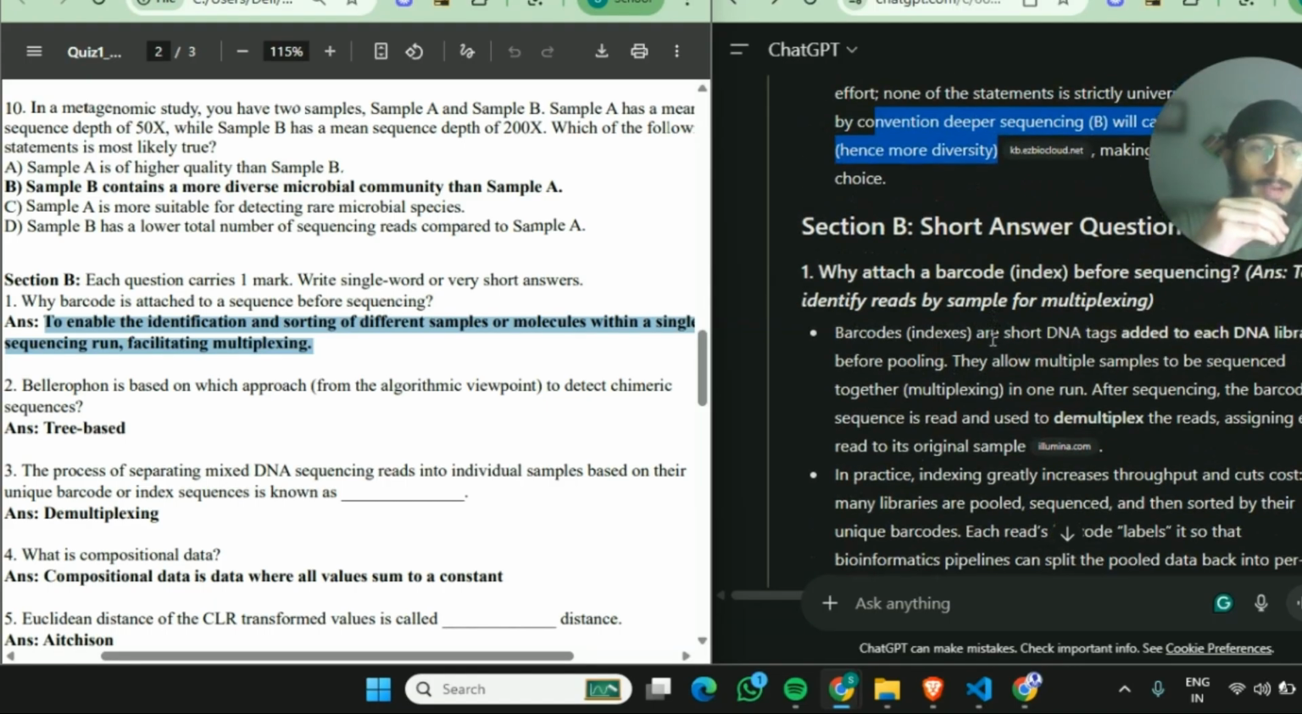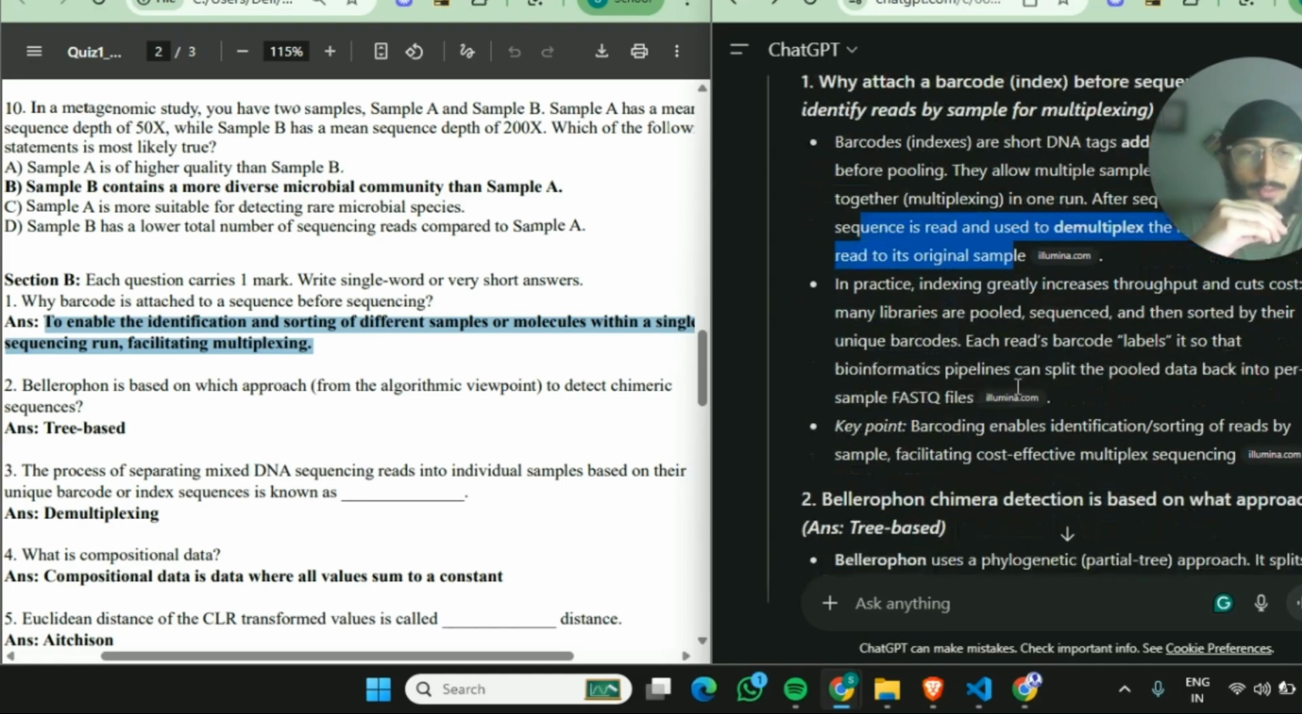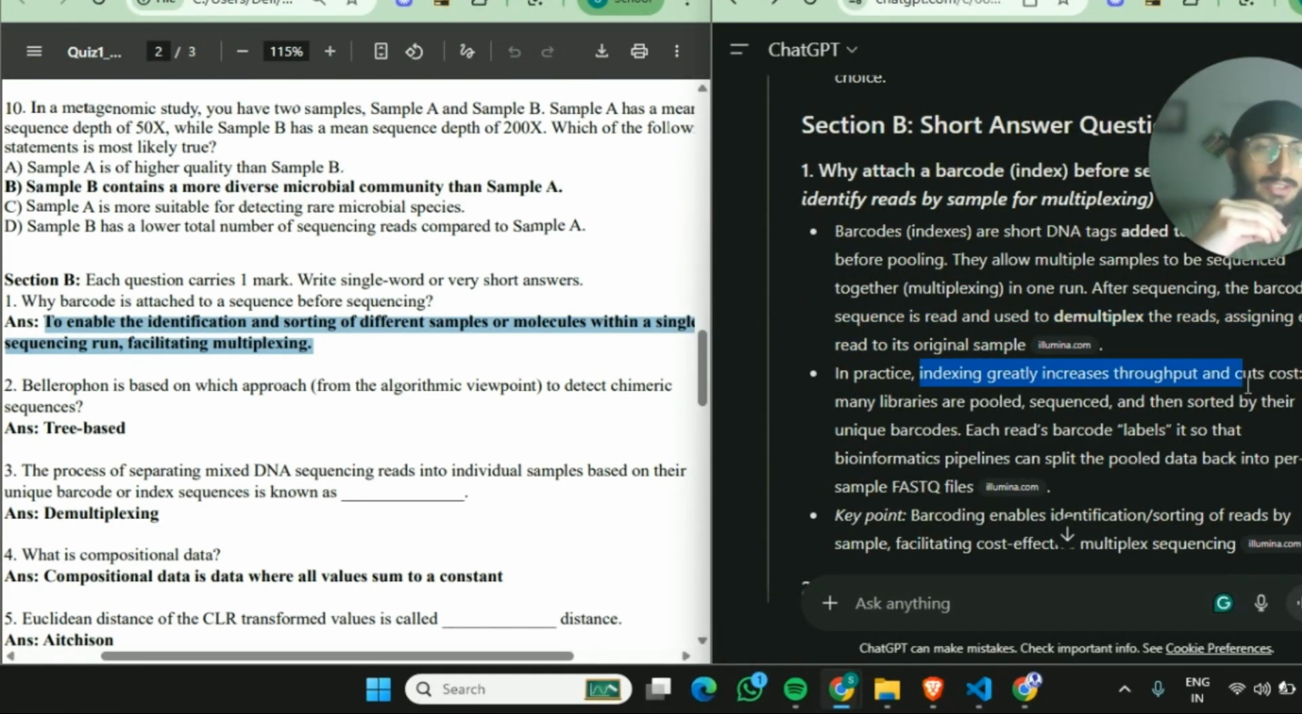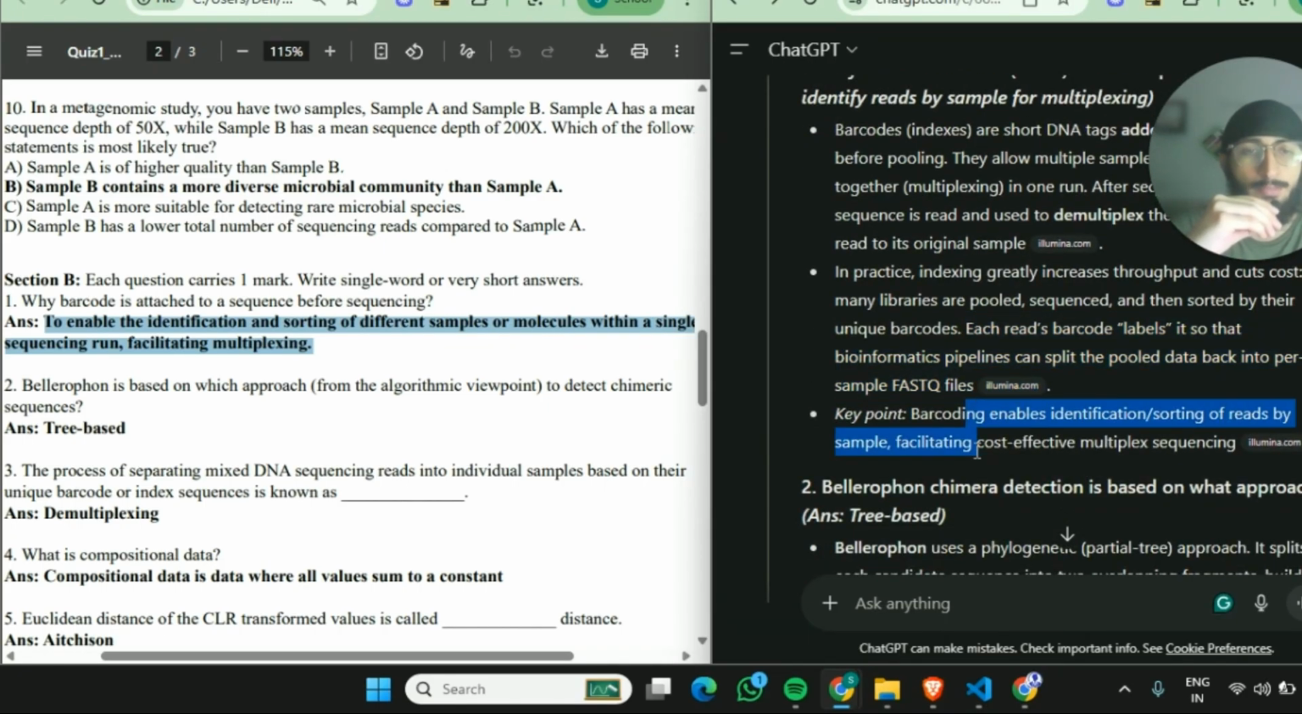Barcodes or indices are short DNA tags added to each DNA library before pooling. They allow multiple samples to be sequenced together, multiplexing in one run. After sequencing, the barcode sequence is read and used to demultiplex the reads, assigning each read to its original sample. In practice, indexing greatly increases throughput and cuts the cost. Many libraries are pooled, sequenced, and then sorted by their unique barcodes. Each read's barcode labels it so that bioinformatics pipelines can split pooled data back into per-sample FASTQ files. Barcoding enables identification and sorting of reads by sample, facilitating cost-effective multiplex sequencing.